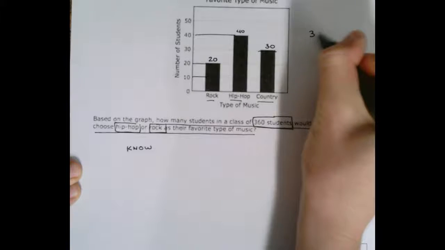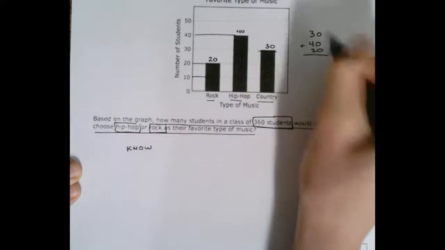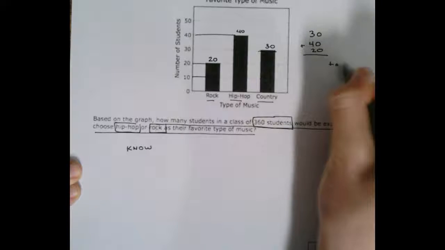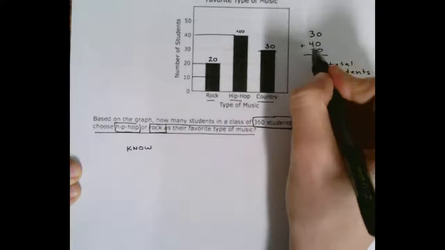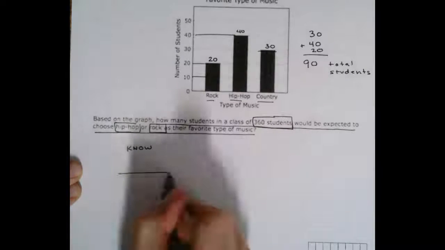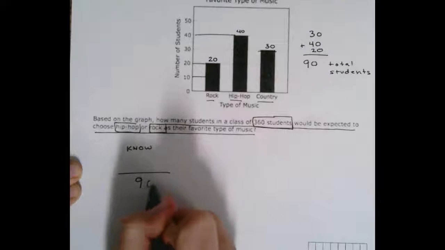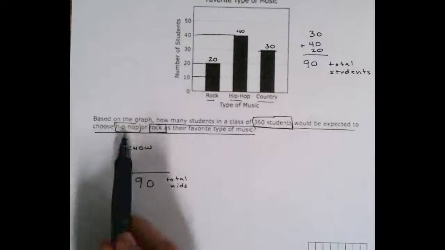So I'm going to do 30 plus 40 plus 20. This is going to tell me my total students in Aiden's survey. So 3 plus 4 is 7, 8, 9. So we have 90 total students. So 90 is the total, that goes in my denominator. 90 are the total kids in our graph.